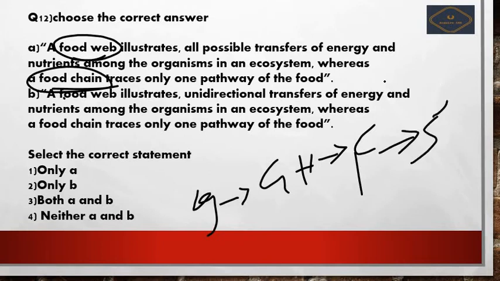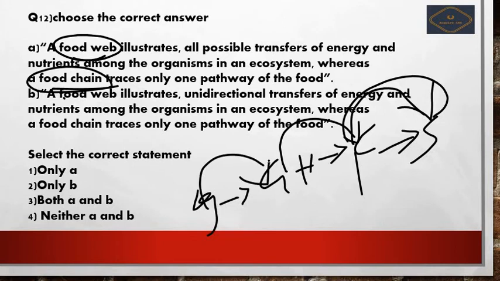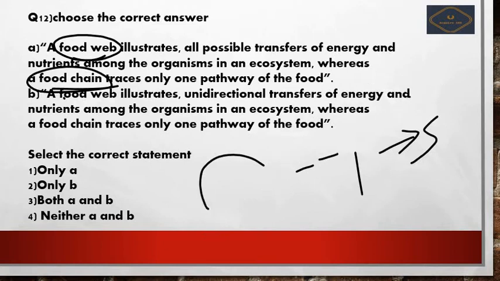But frogs cannot eat the snake, grasshoppers cannot eat the frog, and grass cannot eat the grasshoppers. So this is called unidirectional. Okay friends, I hope you understood this.